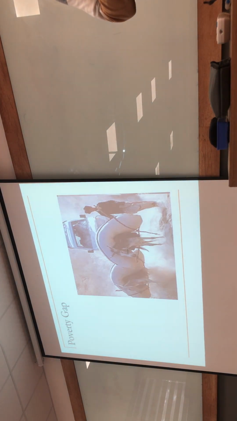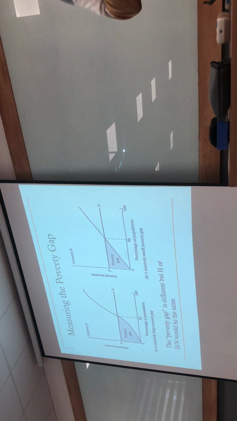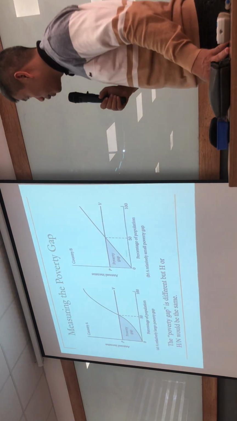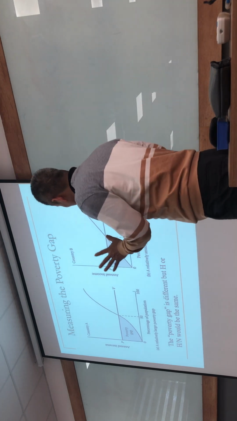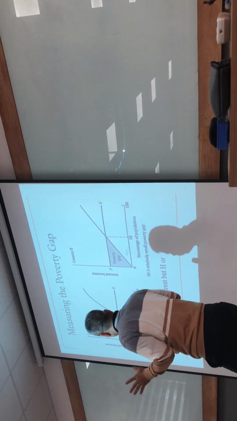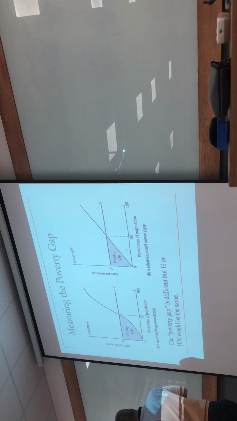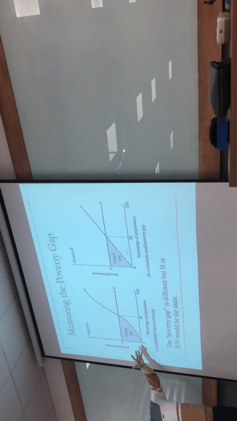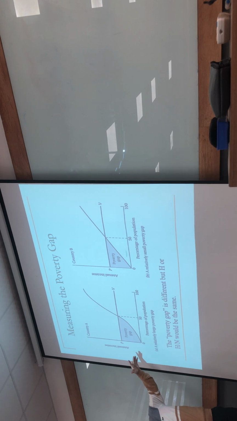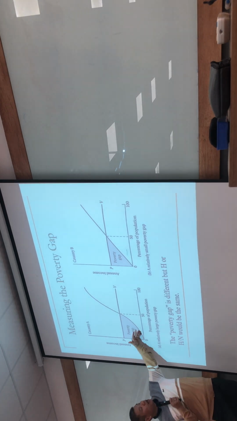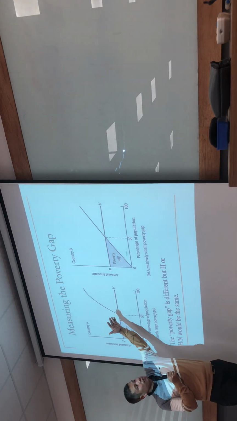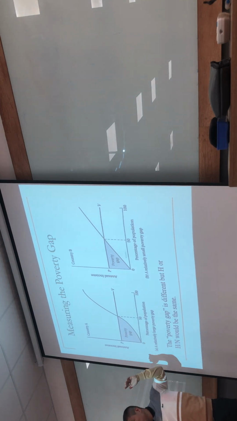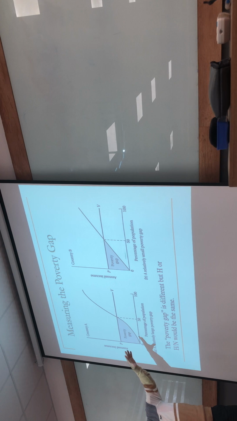Here we talk about the poverty gap, another measurement. You can see why this poverty gap is useful. Suppose there are two countries in this slide, illustrated by income distribution. What is the same in these two countries?